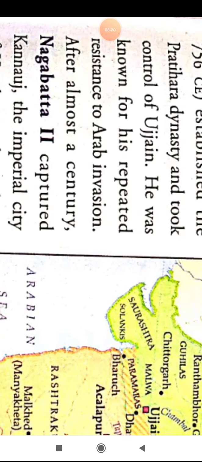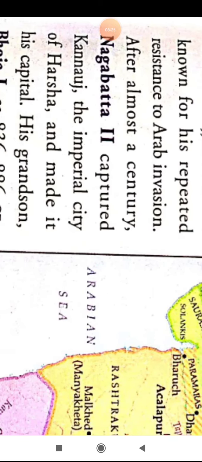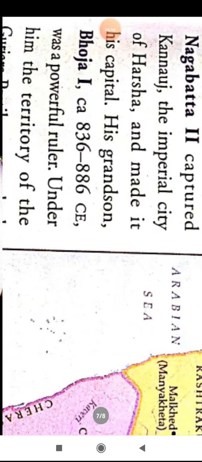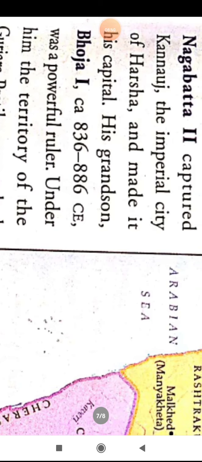After almost a century, Nagabhatta II captured Kannauj, an imperial city of Harshvardhan, meaning an important city, and made it his capital. His grandson was Bhoja I.